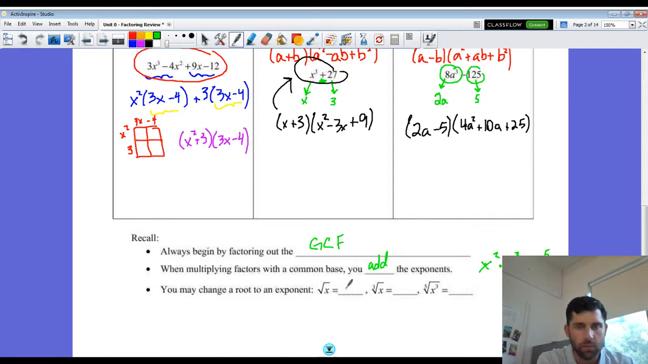And then something else that will be very helpful to keep in mind, the square root of x, to change that root into an exponent, it becomes x to the 1/2 power. The cube root of x becomes x to the 1/3 power. The fifth root of x cubed becomes x to the 3/5 power. So that's the numerator of your exponent. The root is the denominator of your exponent.